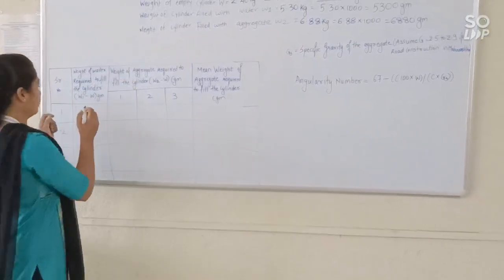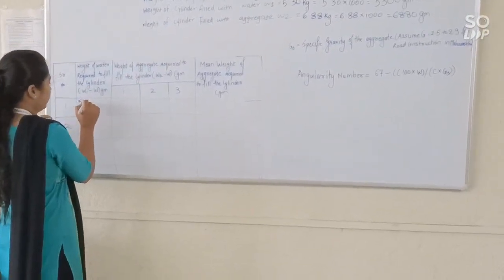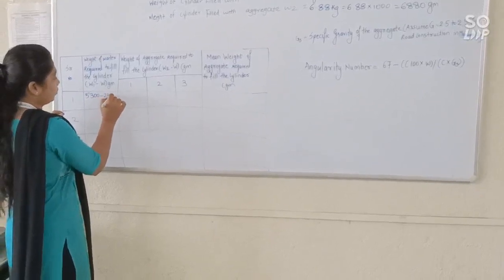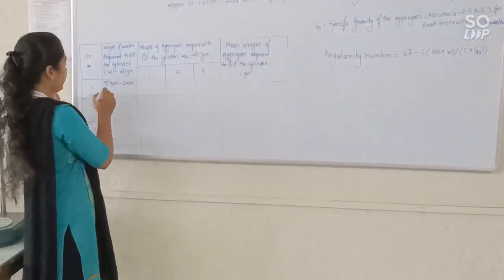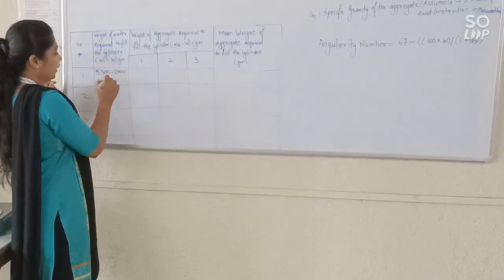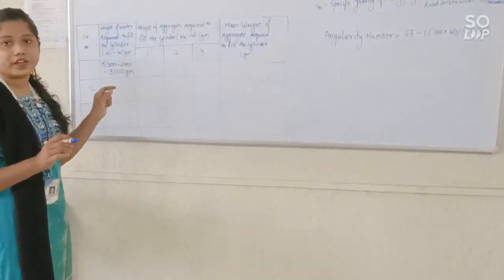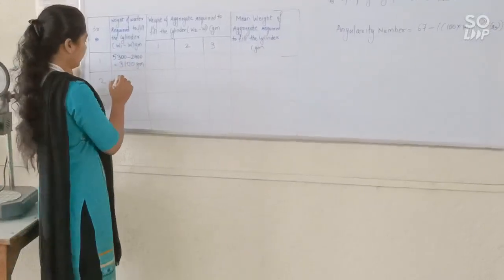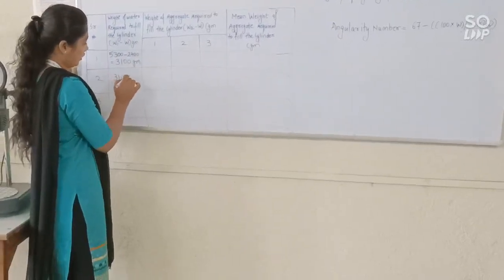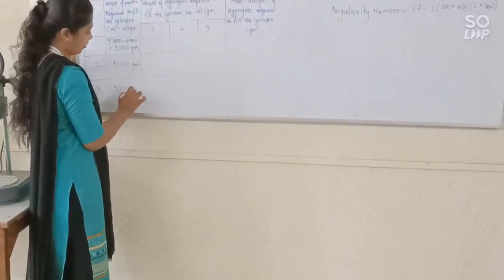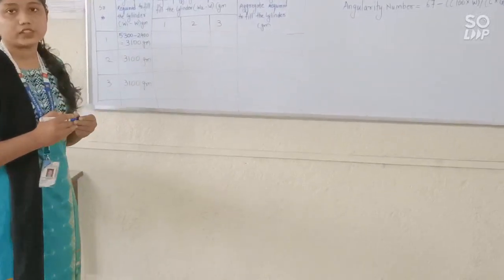For this, 5300 minus 2400. So what will be my answer? That is 3100 gram. So this is only the weight of water, and the same is for the second reading and the third reading. That is 3100 gram.